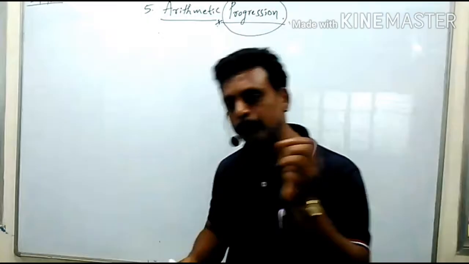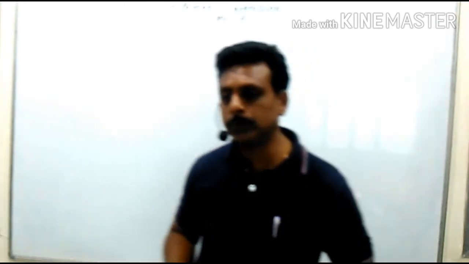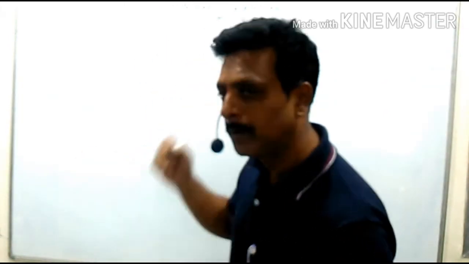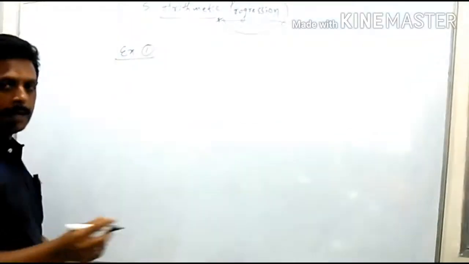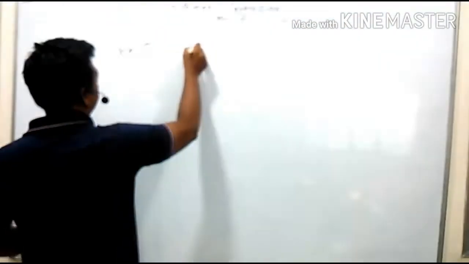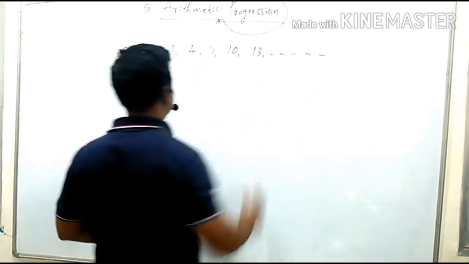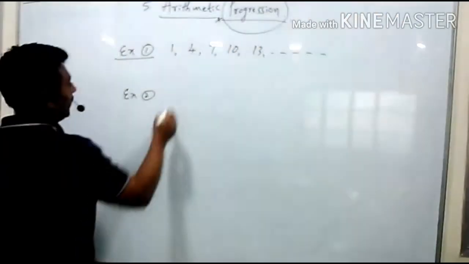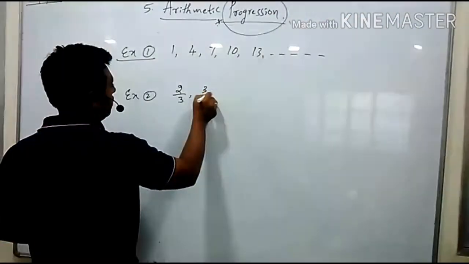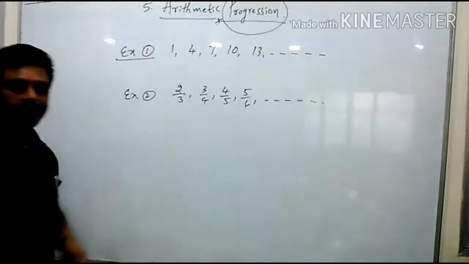Group of numbers or set of numbers, how, sir? To convince you, I am going to take some groups of numbers on the board. Try to observe the numbers, and then I am going to ask you some questions. On the basis of that, you will come to know the meaning of progression. Let me write some numbers on the board. Example number 1: 1, 4, 7, 10, 13, dash. This is one set of numbers I wrote. Another set as example 2: 2/3, 3/4, 4/5, 5/6, dash.